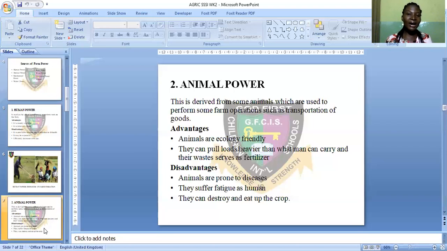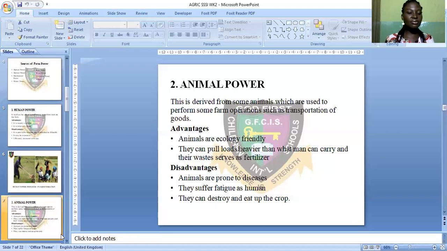Yes, human, when you overwork yourself, when you work to a certain stage, you might be experiencing fatigue, body pain. So also animals experience fatigue. Their body also pains them. Also, they can destroy and eat crop on the farm. Yes, when you employ animals to work on the farm, they can trample on the crop, and they can even eat the crop on the farm too.